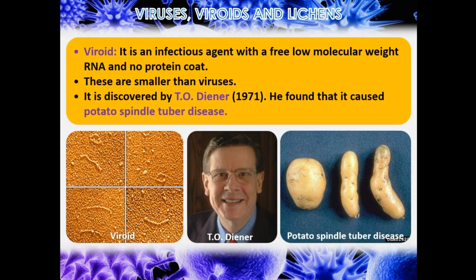Viroid is an infectious agent with a free low molecular weight RNA and no protein coat. These are smaller than viruses. It was discovered by T.O. Diener in 1971. He found that it caused potato spindle tuber disease.